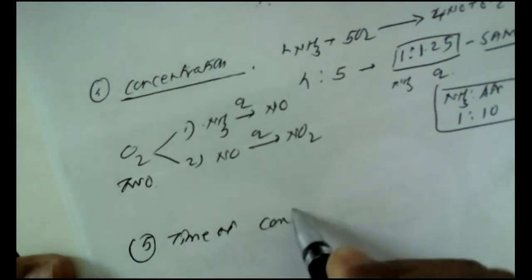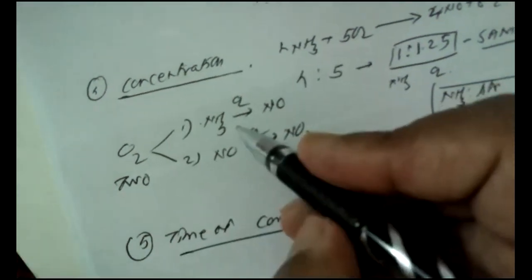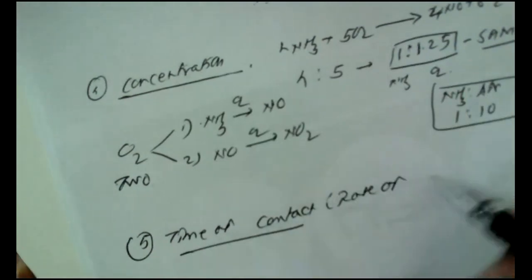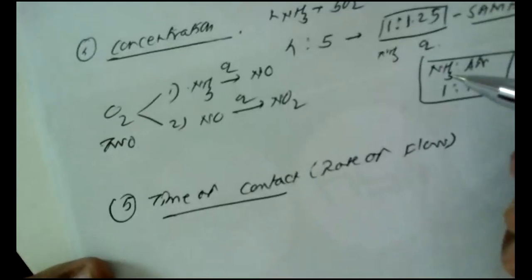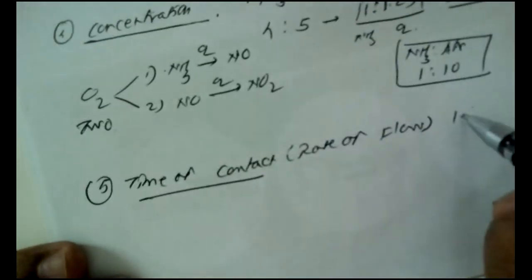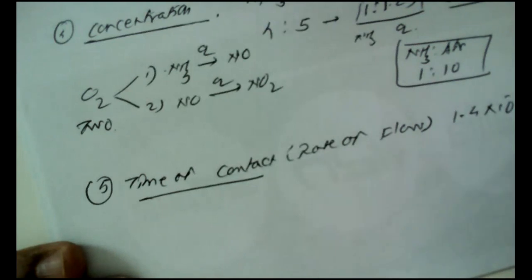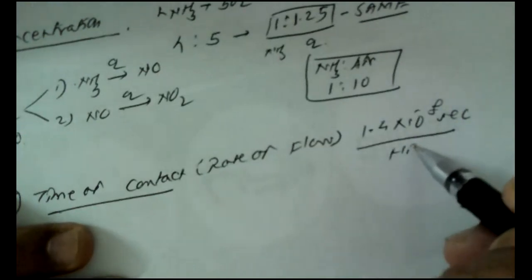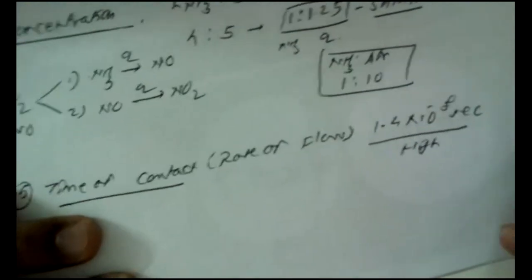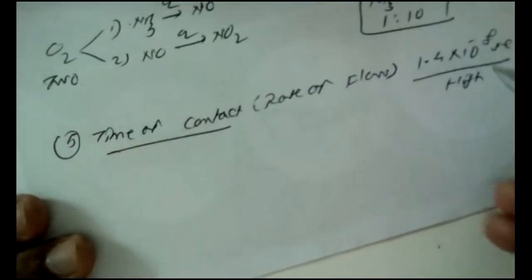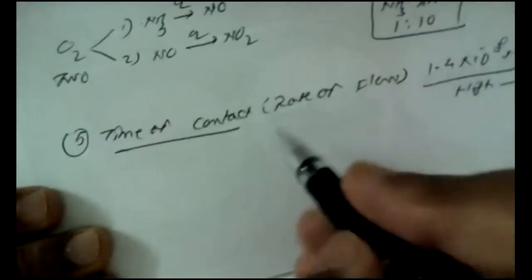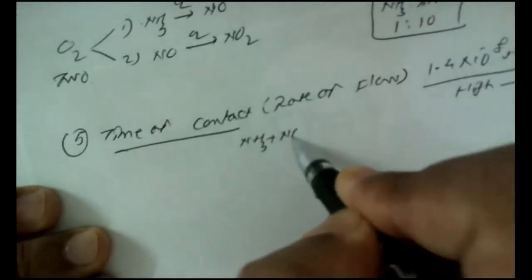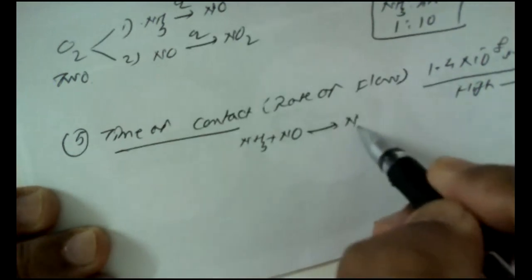Then the fifth point is the time of contact. What should be the time of contact or the rate of flow of these reacting gases over the catalyst? It is seen that in practice the rate of flow of the reacting gases is very high. That means very fast, and they are passing over the platinum gauze catalyst. Here, if by some means the rate is still increased, then ammonia and already formed nitric oxide may unite to form nitrogen.